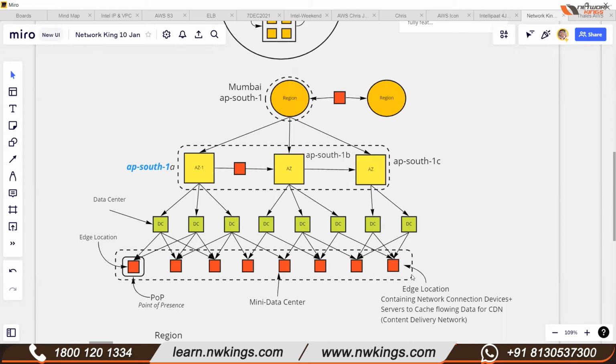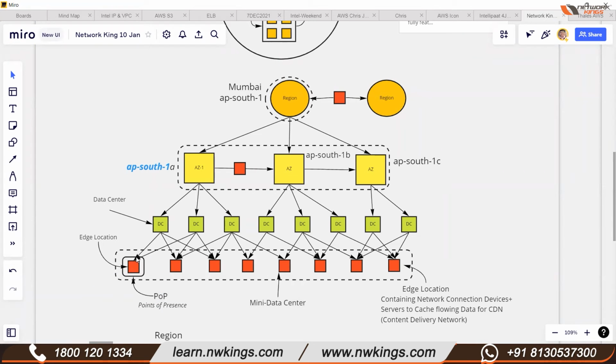Or you can say edge locations are used to provide connectivity between data centers, availability zones, or regions. Edge locations can also be called mini data centers. And in AWS global infrastructure, we have a concept of points of presence.